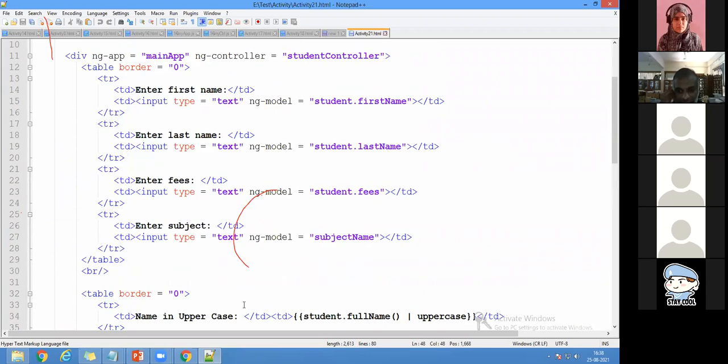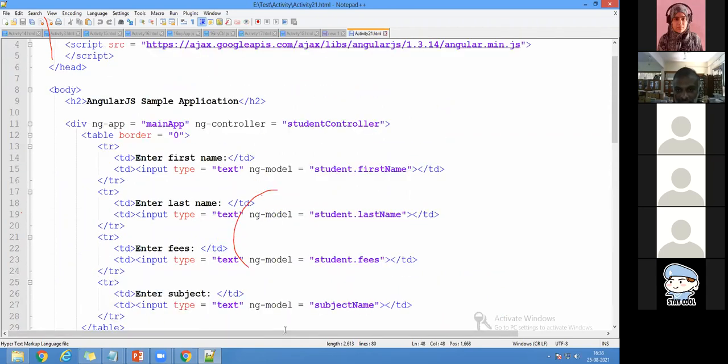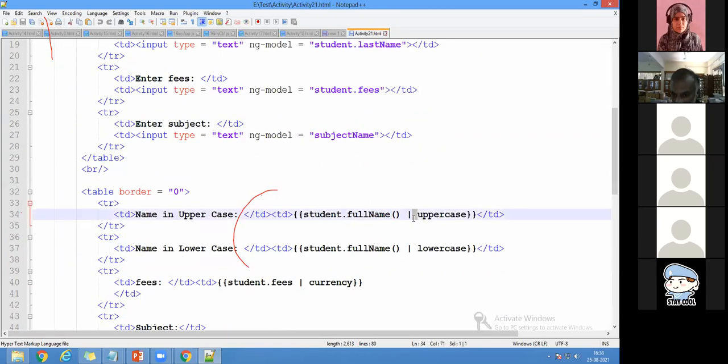So this is about the filter concept. When I say uppercase, lowercase, or currency, this is coming under the filter concept. So this is the first part.